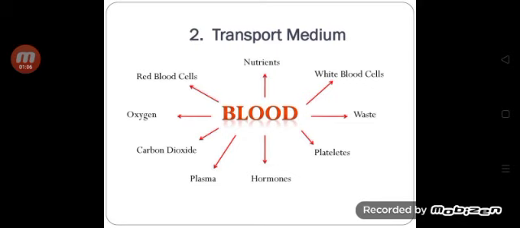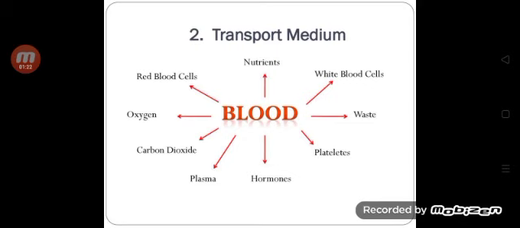The transport system is responsible for the flow of blood, nutrients, oxygen and other gases as well as hormones to and from cells.